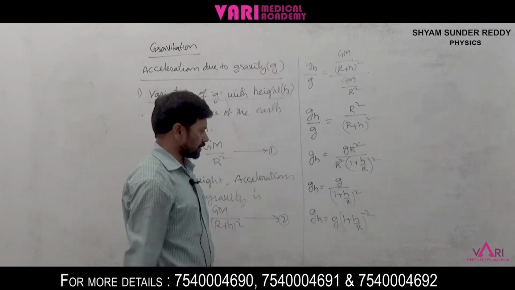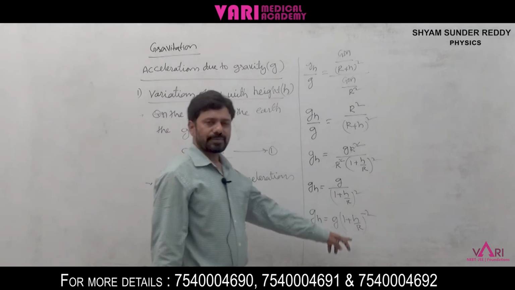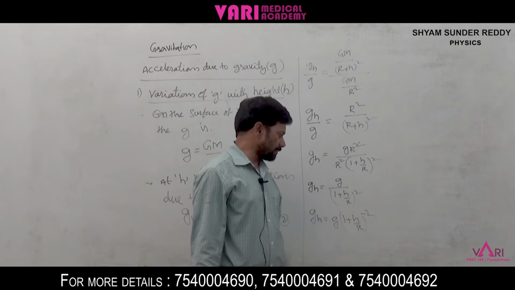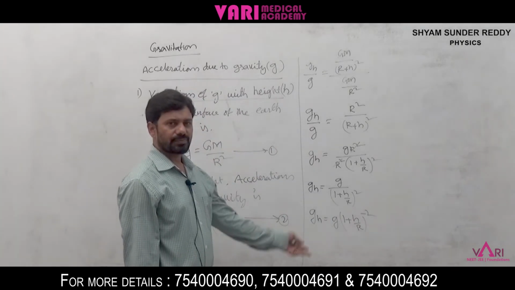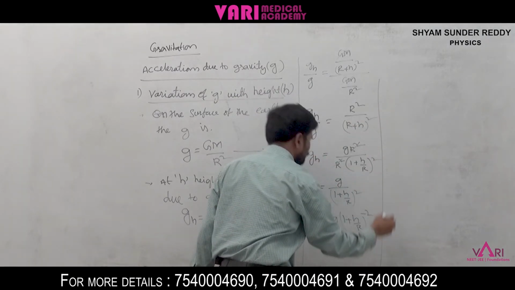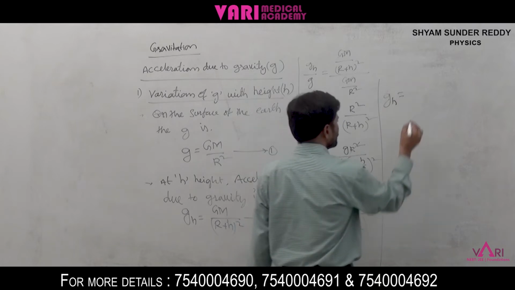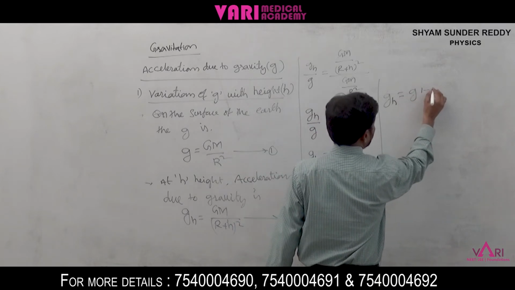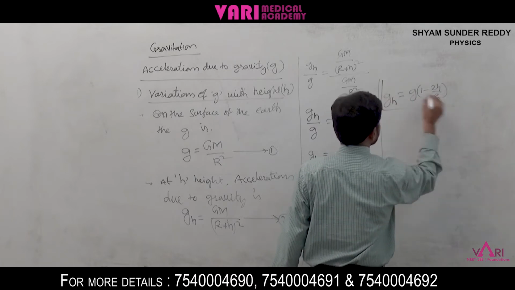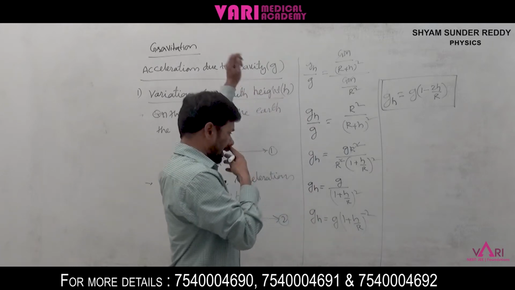From the binomial theorem, we can expand this (1 plus h by R), and for small values, we can write g_h is equal to g into (1 minus 2h by R).